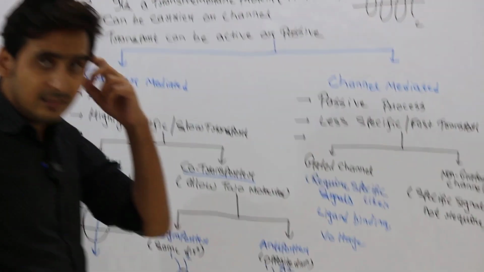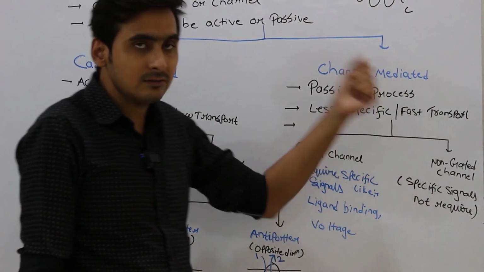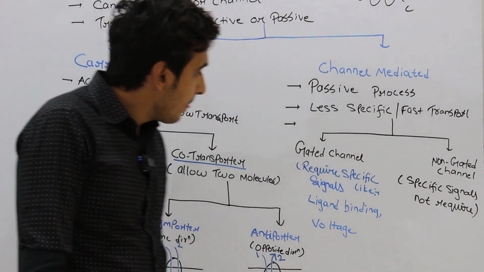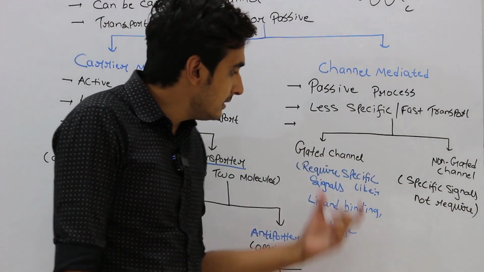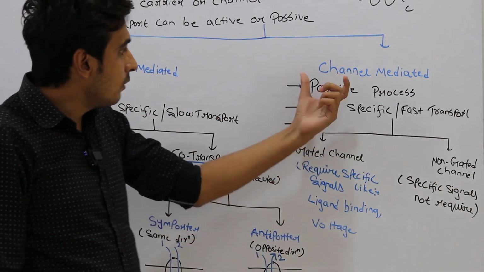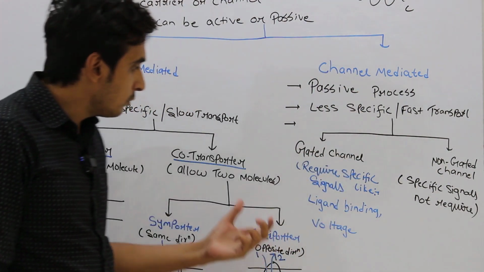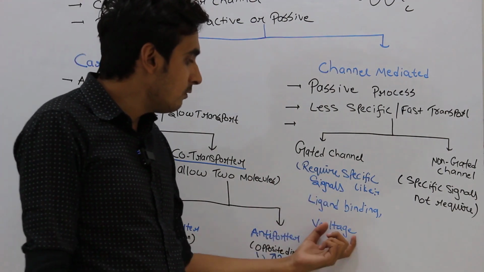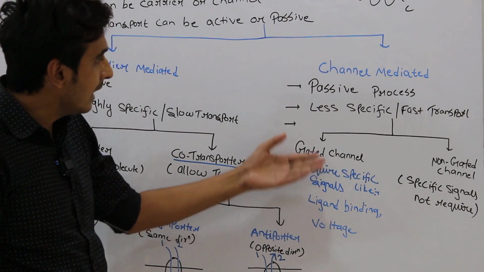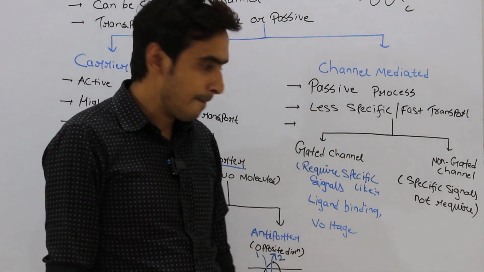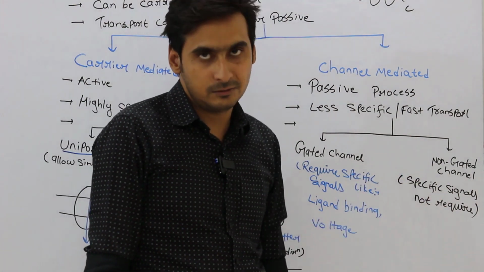When we go to channel mediated, it's a passive process. It's less specific but the transport is fast. Channels can be of two types: one is gated channels and the other is non-gated channels. Gated channels need some signals to open or close. Those signals can be either ligand binding or voltage. If the signal is voltage, then we call that channel a voltage gated channel. Non-gated channels do not require any specific signals.